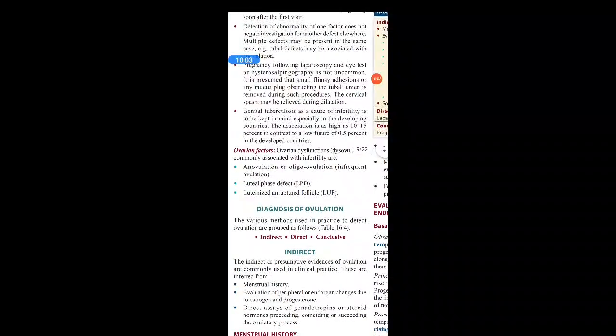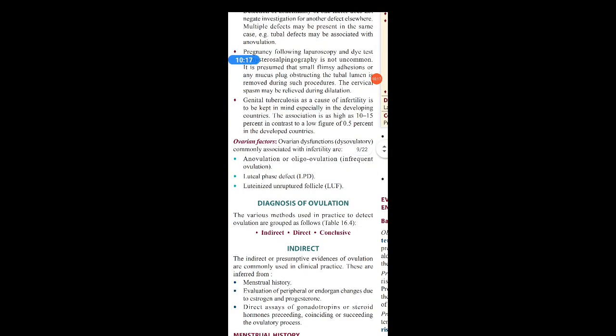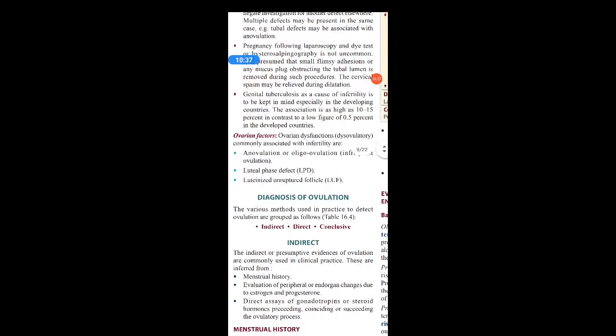The next is genital tuberculosis as a cause of infertility, which is to be kept in mind, especially in developing countries. The association is as high as 10 to 15%, in contrast to a low figure of 0.5% in the developed countries. So genital tuberculosis is still one of the important causes in the developing countries. You have to keep in mind that TB is becoming less common nowadays, but you have to think about genital tuberculosis in developing countries, because there is a 10 to 15% chance of its presence. So this is also important.